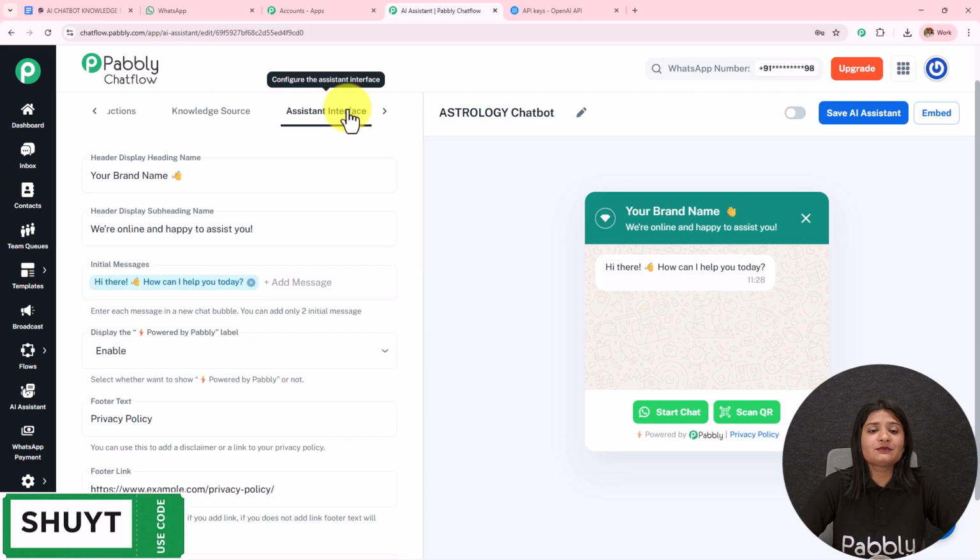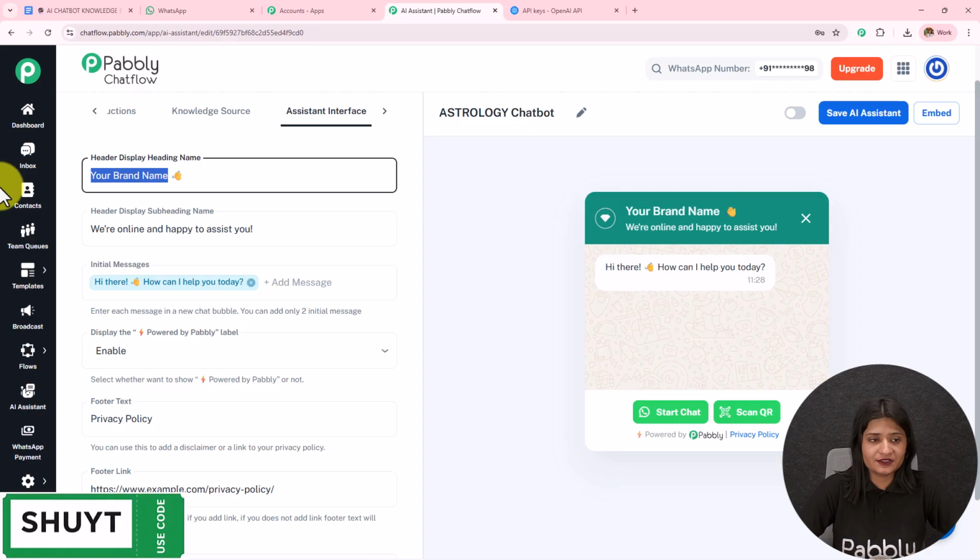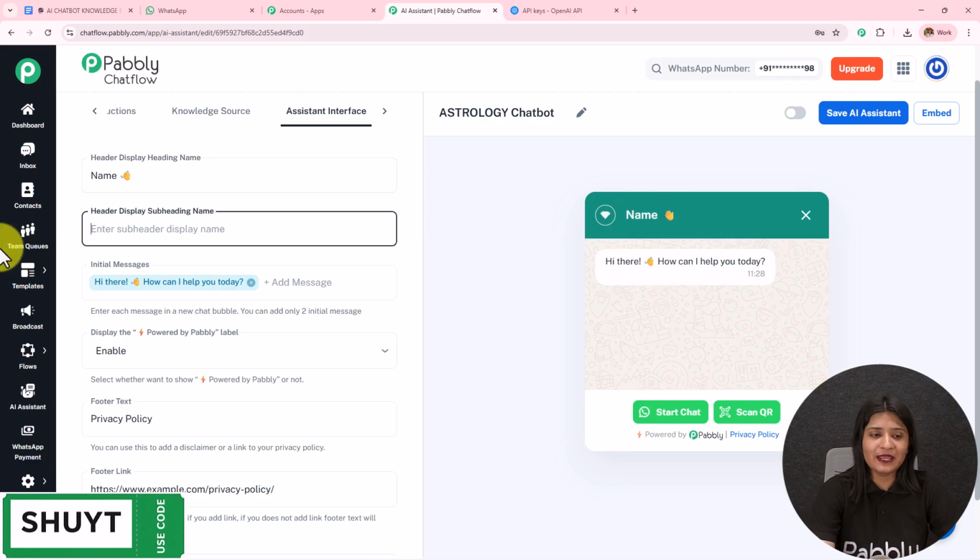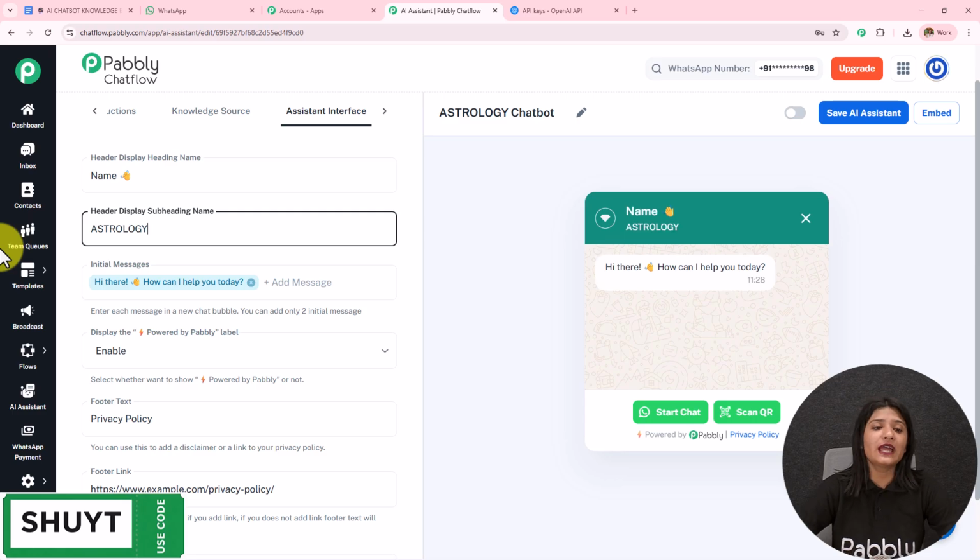Moving on to the next part, here we have the assistant interface. If you want to change the heading, it can be changed over here. In the preview you can see how it will be displayed in front of the users. If you want to keep the subheading, you can keep it. If you want to remove it, you can remove it.